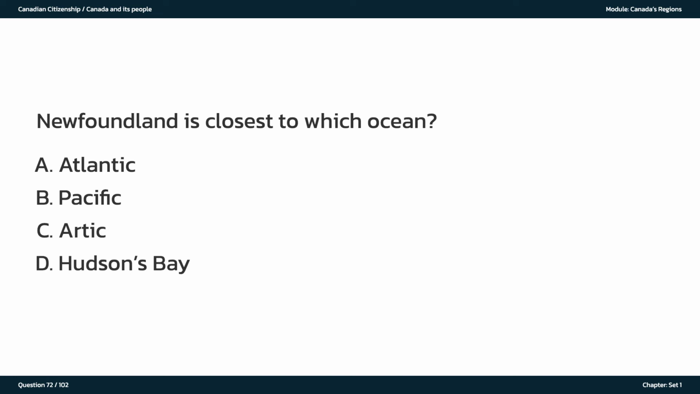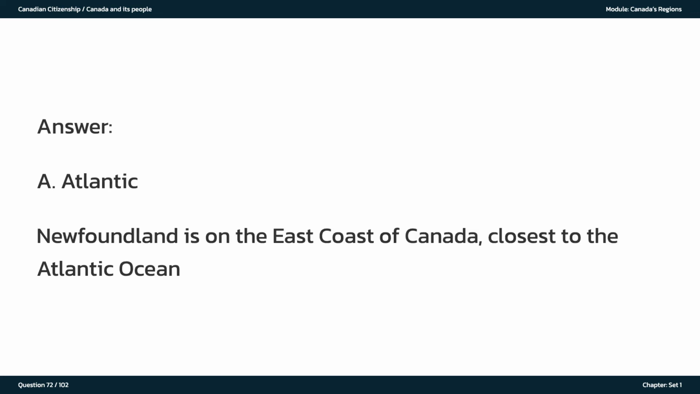Newfoundland is closest to which ocean? A. Atlantic. B. Pacific. C. Arctic. D. Hudson's Bay. The answer is A. Atlantic. Newfoundland is on the east coast of Canada, closest to the Atlantic Ocean.